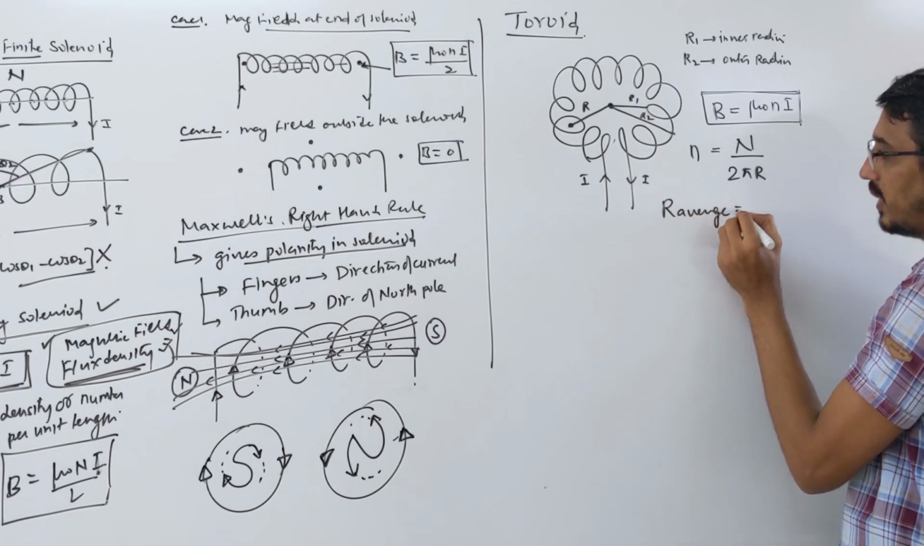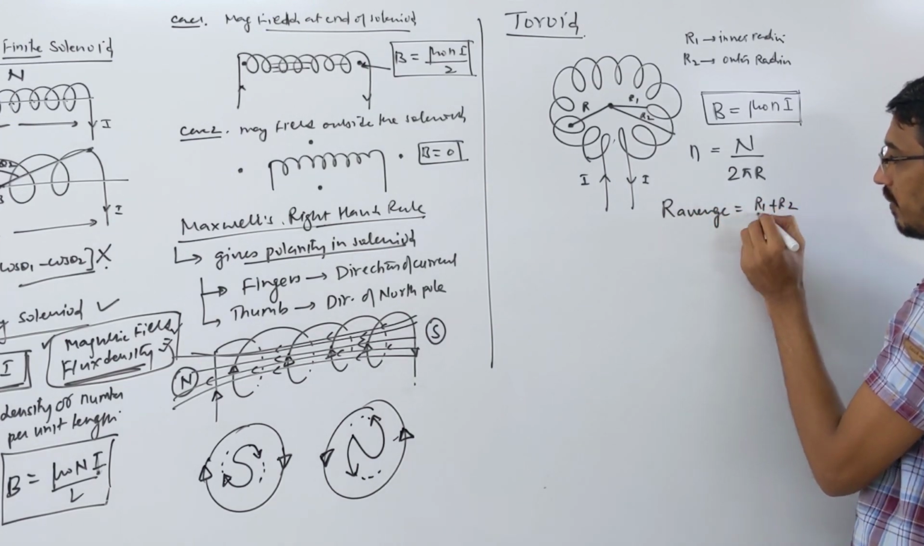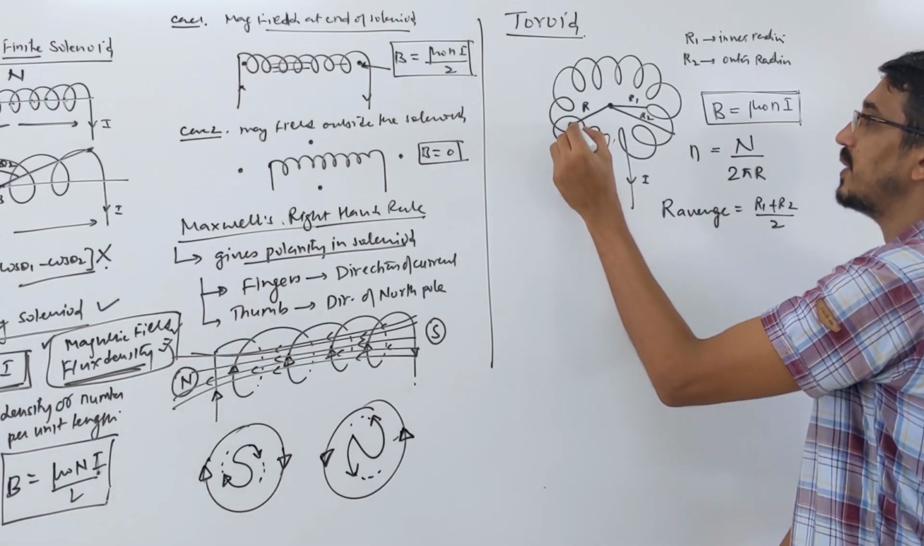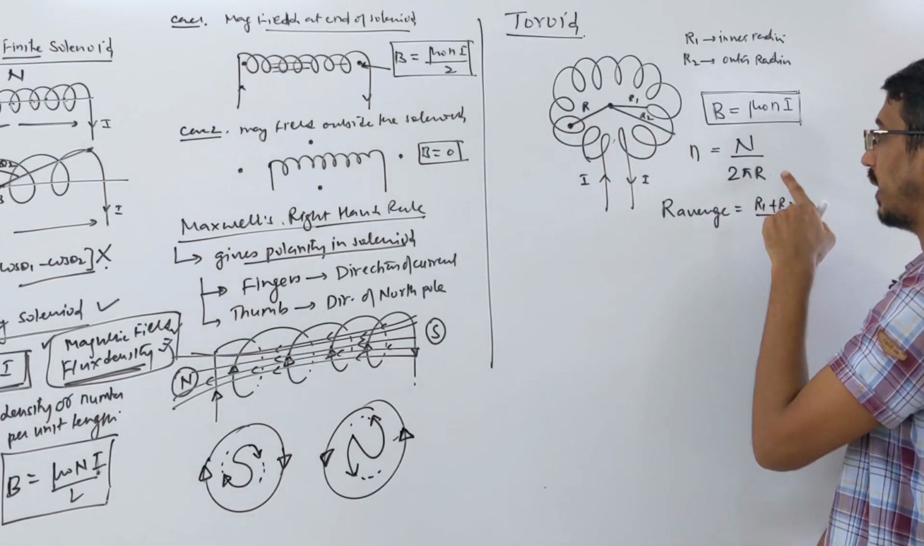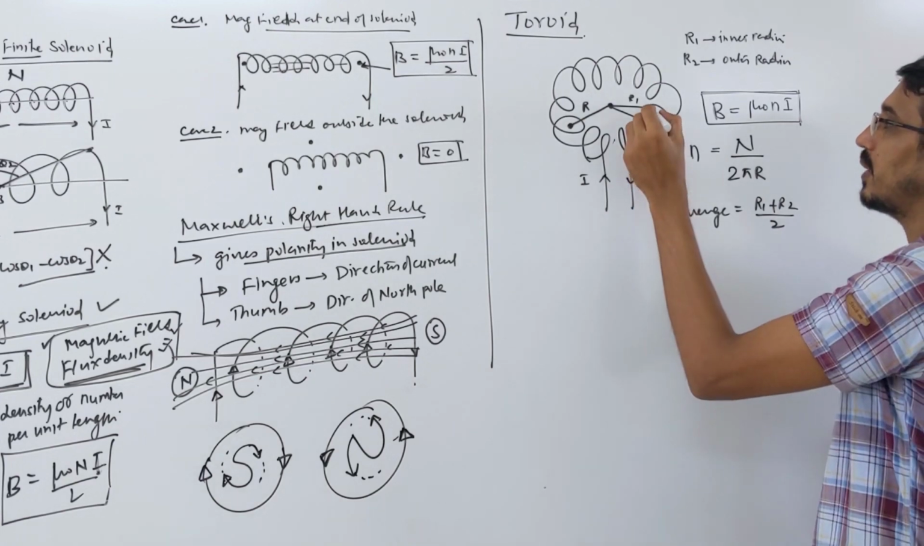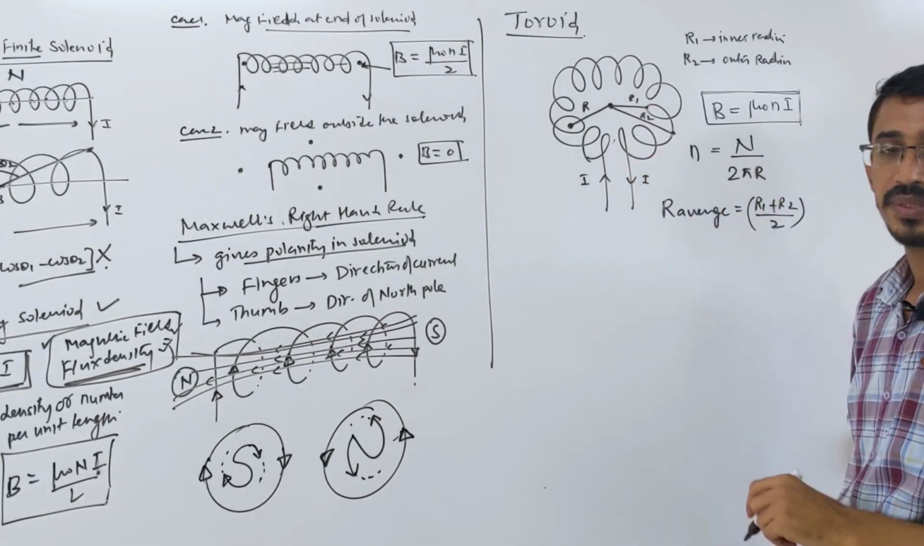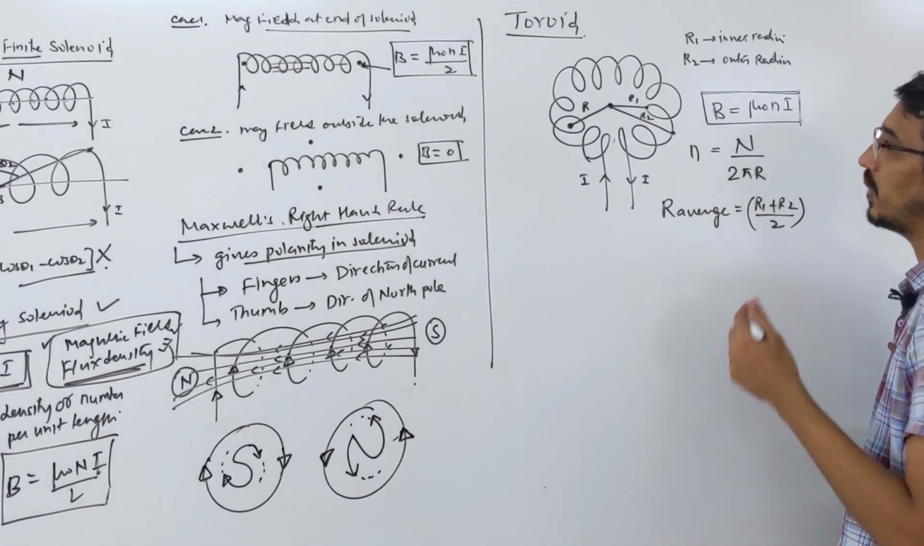Keep in mind. So that is simply R1 plus R2 by what? 2. Two possibilities you have. Either directly average radius is given to you, okay, you can put it here. Or they give inner radius and outer radius, then you take average of them. That you use here. This is the magnetic field due to a toroid.